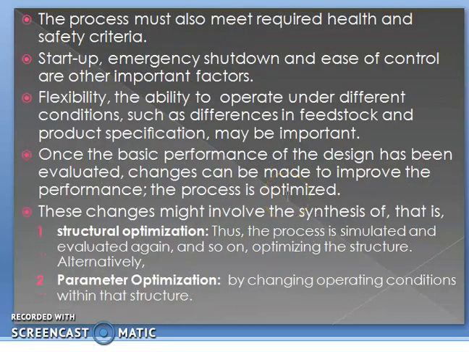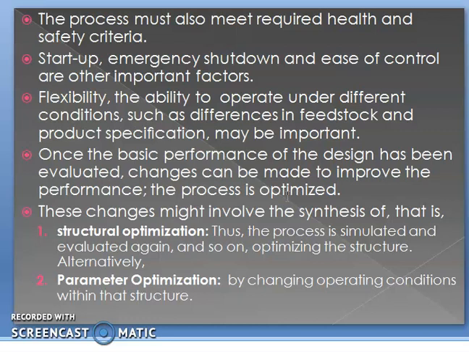The process must also meet required health and safety criteria. Easy startup, emergency shutdown, and ease of control are other important factors. Flexibility, that is the ability to operate under different conditions such as differences in feedstock and different product specifications, is also important. Once the basic performance of the design has been evaluated, changes can be made to improve the performance and the process is optimized. Two types of optimization are possible.